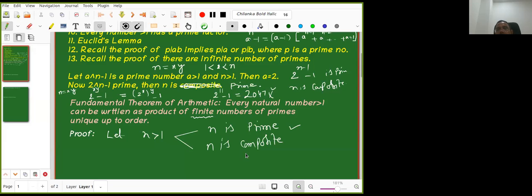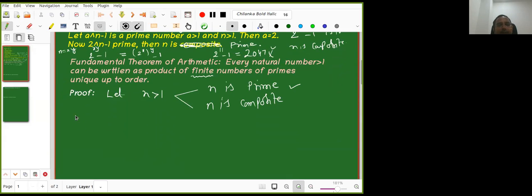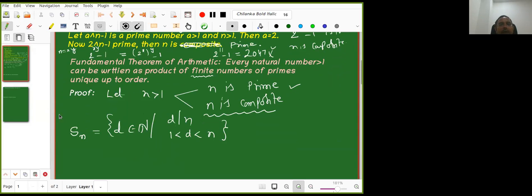So n is composite. We have already done this, but I am giving an independent proof today. We already did once that every number greater than 1 has a prime factor, so I could do it that way, but I am going a little differently today. So n is composite, and composite means you know what we mean by that. I am now taking the set of d belonging to the naturals such that d divides n and 1 is less than d less than n.